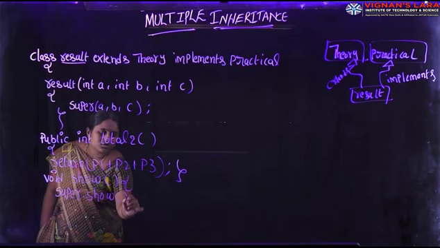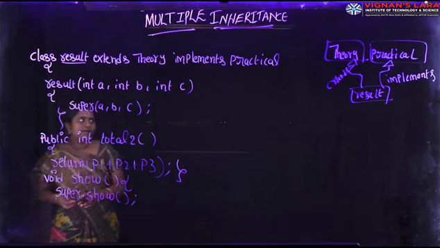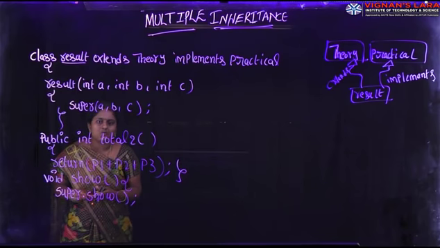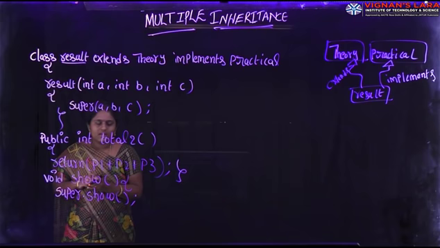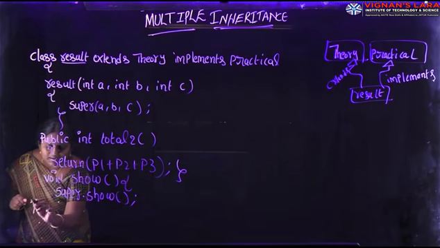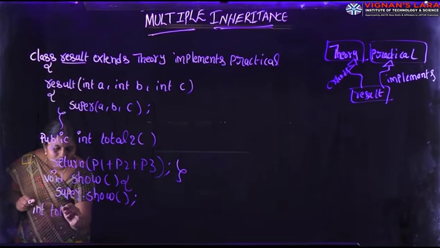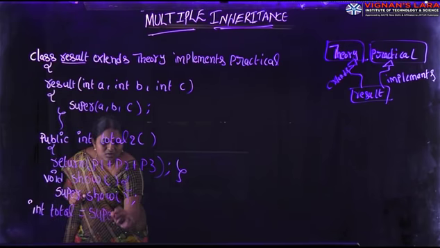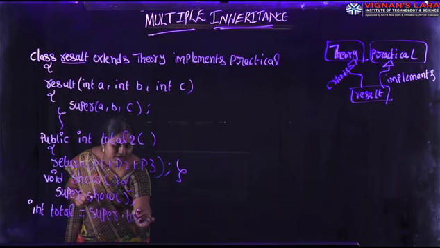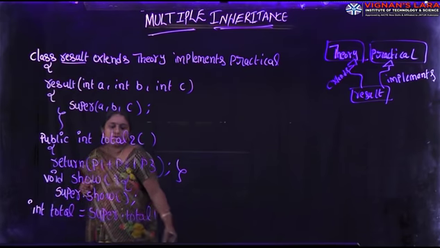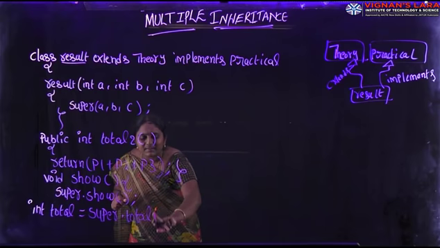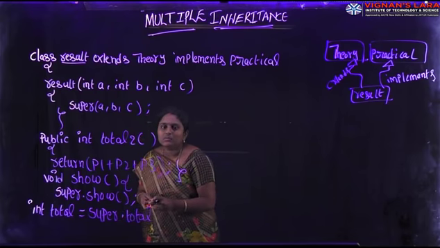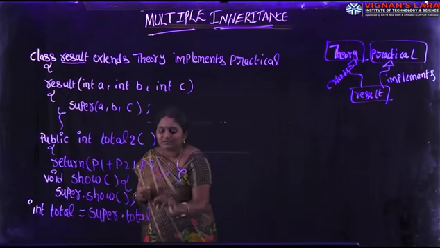Next, suppose your result is theory marks plus practical marks. Here, int total equal to super.total1. The total1 method is available in the superclass called Theory. In the Theory class, two methods are available, the show method and the total1 method.